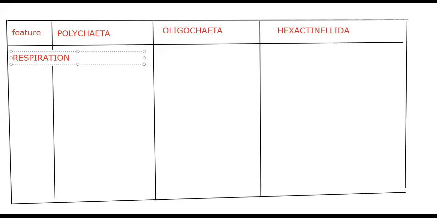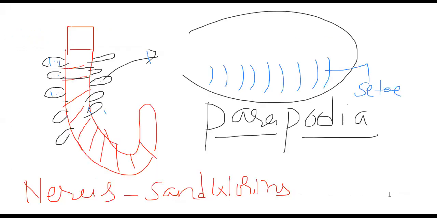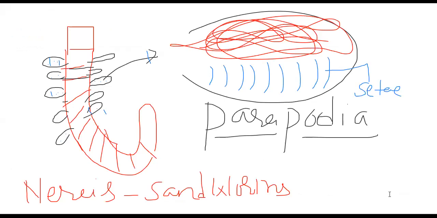There are no special respiratory organs anywhere, but in Polychaeta, the parapodia have a large number of blood capillaries. The word we use for a large number of blood capillaries is vascularization.